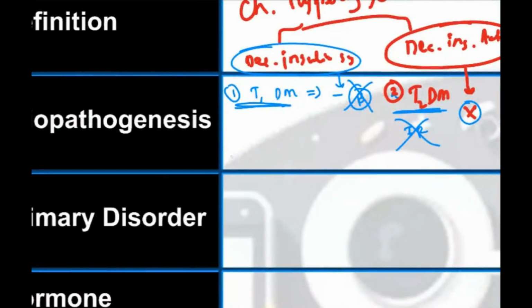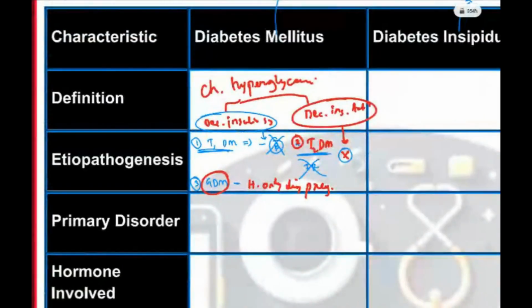The third type is there. What is the third type? GDM, gestational diabetes mellitus. What is happening here? This is a transient form of diabetes mellitus due to high demands during pregnancy, where there is hyperglycemia only during pregnancy. Only due to increased demand by the fetus, there is hyperglycemia. The mother's blood contains high levels of glucose. So this is about diabetes mellitus. Everybody understood the pathogenesis?